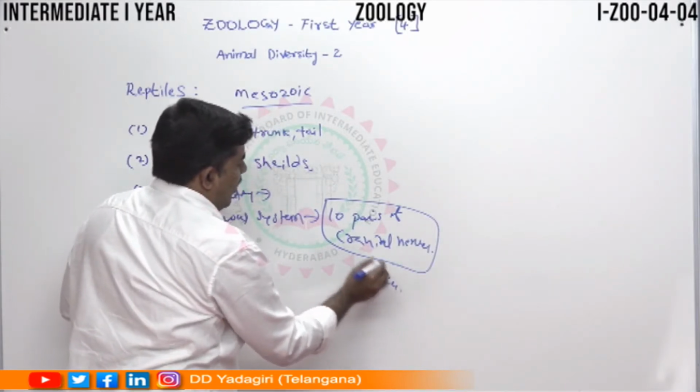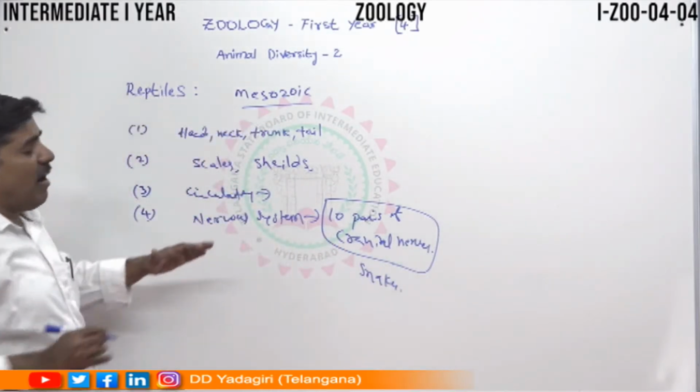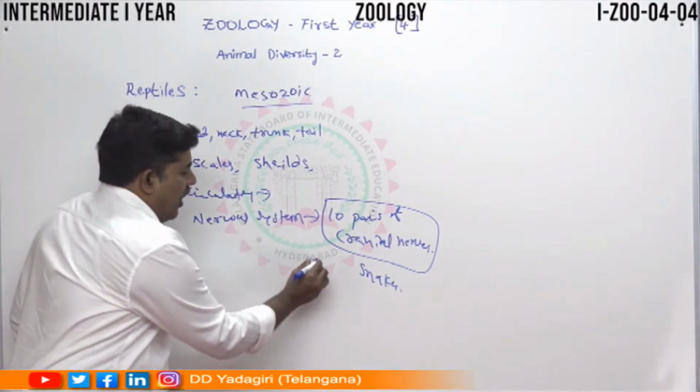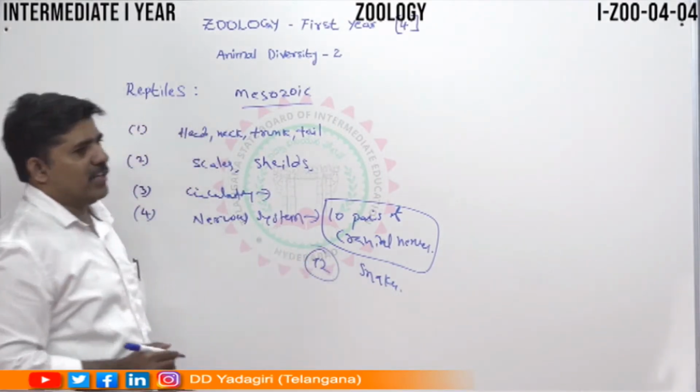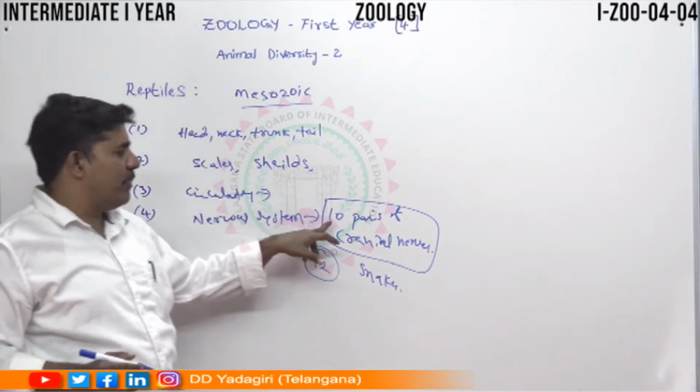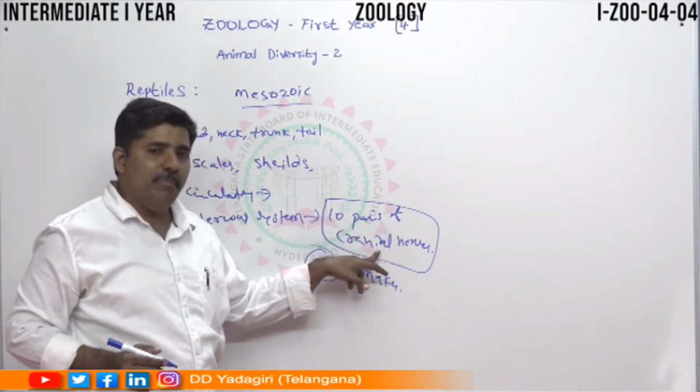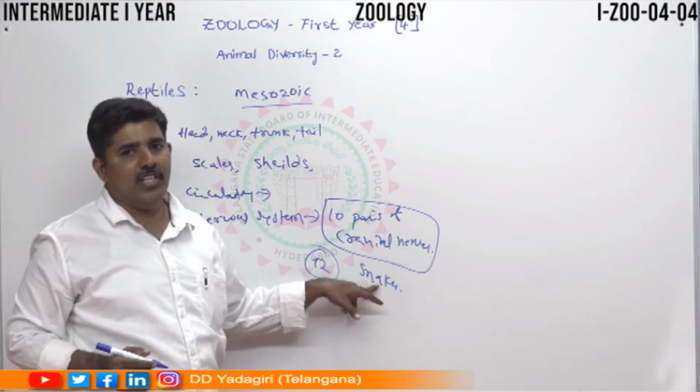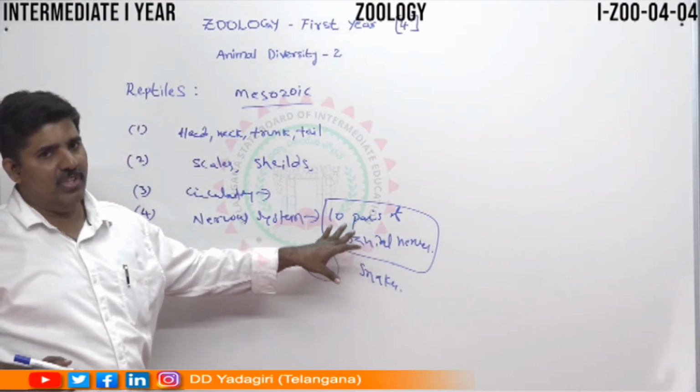All the remaining reptiles contain 12 pairs. Only 10 pairs of the cranial nerves are shown in the snakes. So this is the special feature of the snakes, and we can observe this.